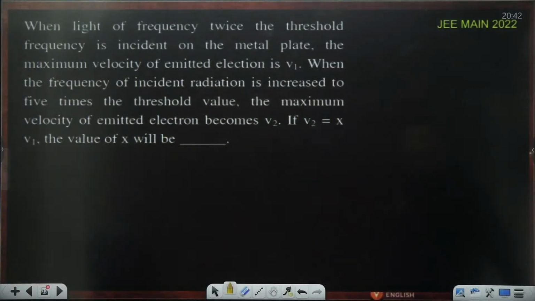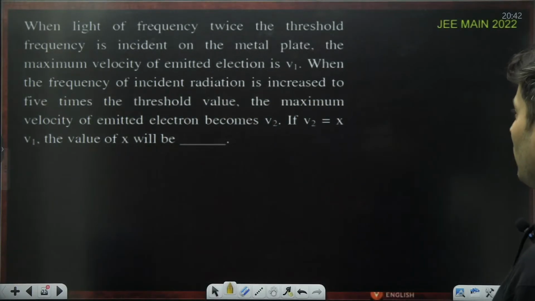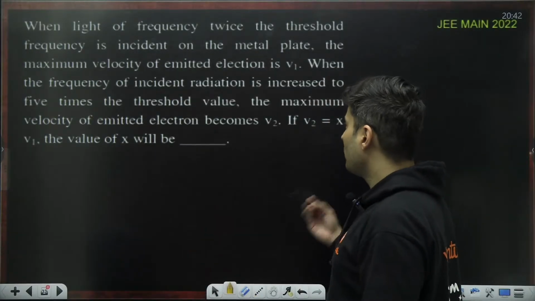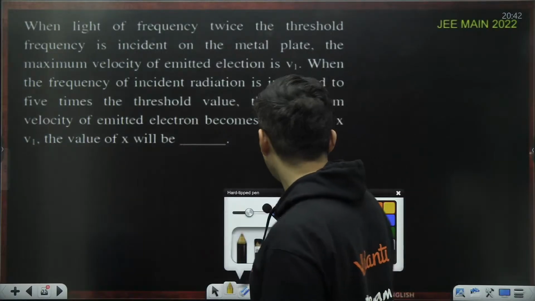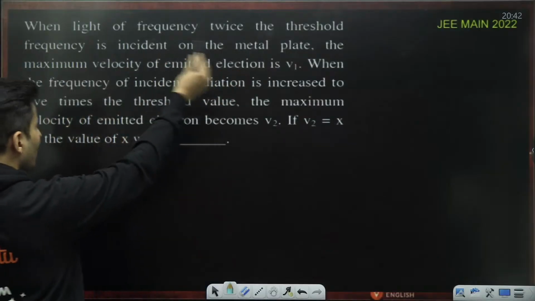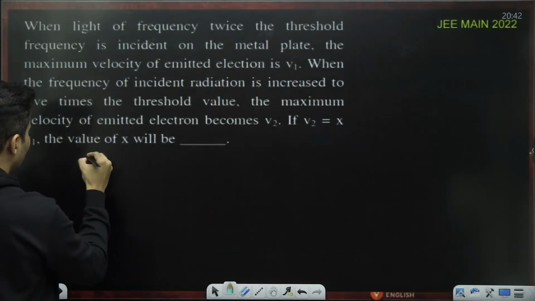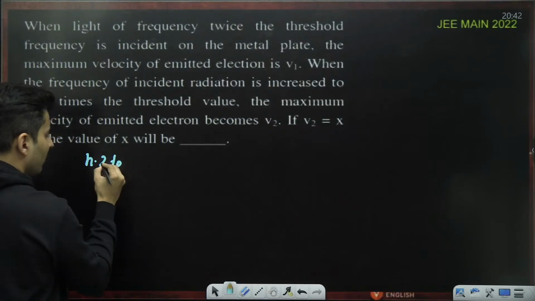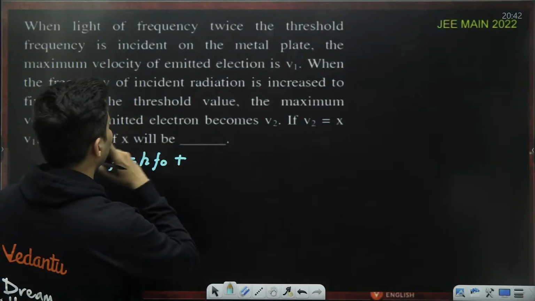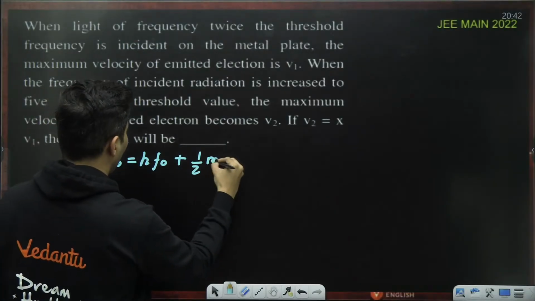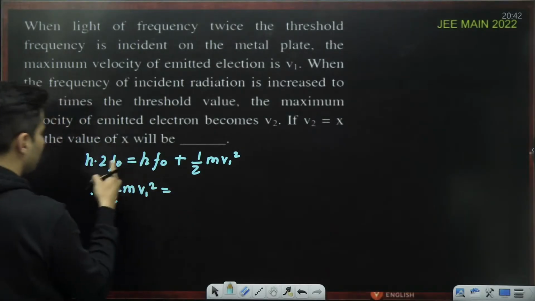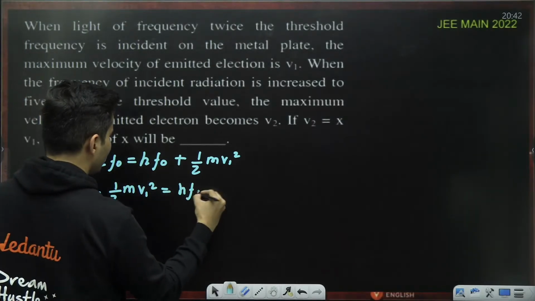Light of frequency twice the threshold frequency is incident on a metal plate. The maximum speed is V1. When the frequency is 5 times, the maximum speed becomes V2. V2 is X times V1. What is the value? Again, use the photoelectric equation 2 times. Light's frequency is twice the threshold frequency, so h into 2f naught is work function plus kinetic energy, half m v1 square. So half m v1 square is 2 minus 1, which is 1, so it's just hf naught.